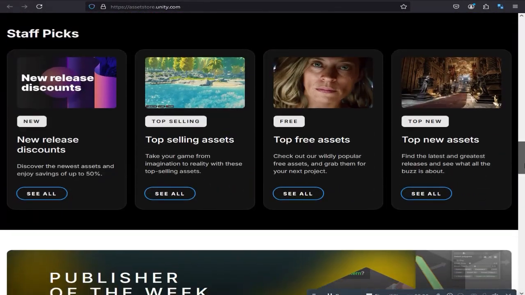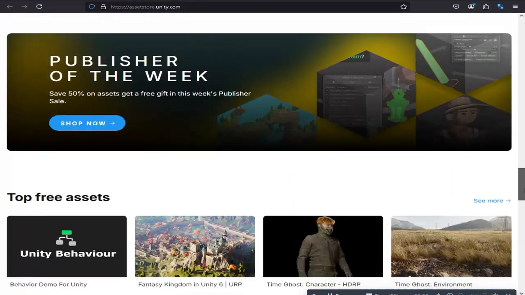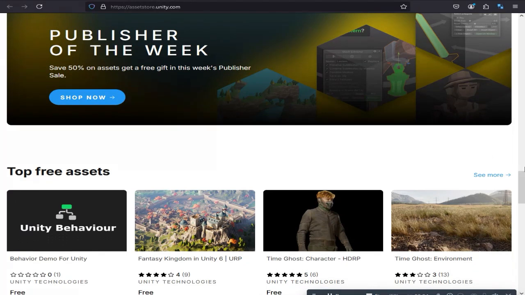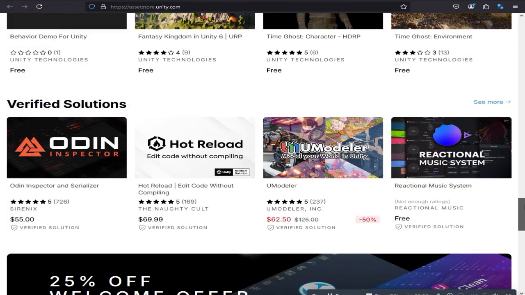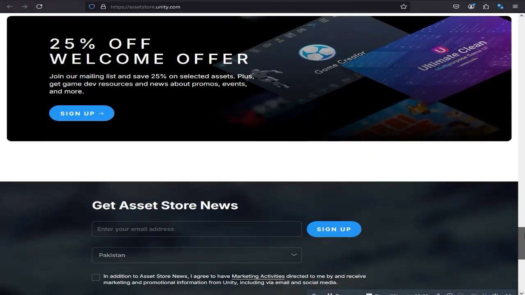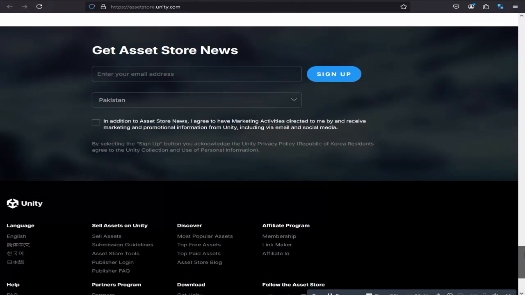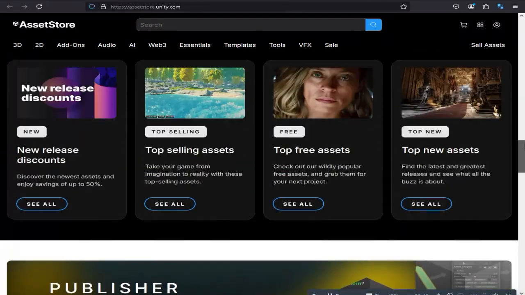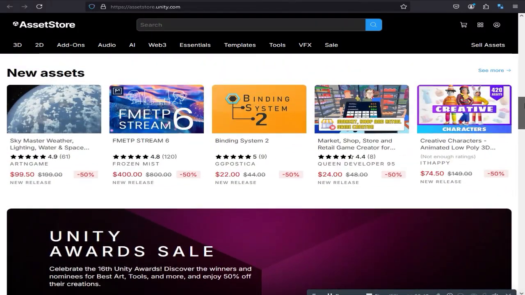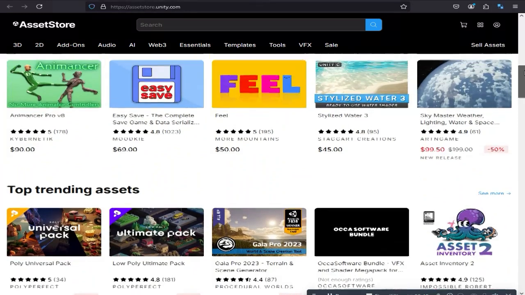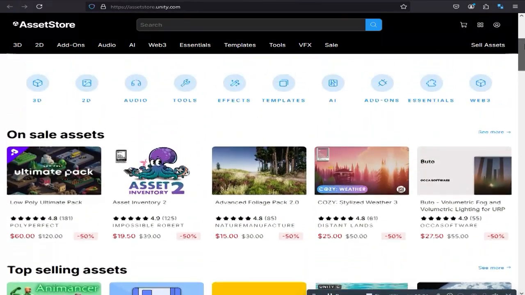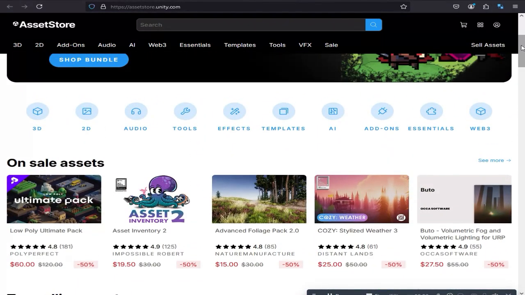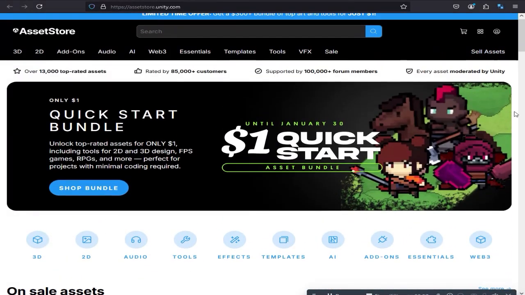Asset Store. With thousands of assets, scripts, and tools available, the Unity Asset Store can speed up your development process. Whether you're looking for 3D models, animations, or plug-and-play game mechanics, you'll find it here. VR development. Unity is a leader in VR and AR development, making it the go-to engine for immersive experiences. The engine's robust tools and compatibility with various VR and AR platforms allow developers to create cutting-edge experiences.